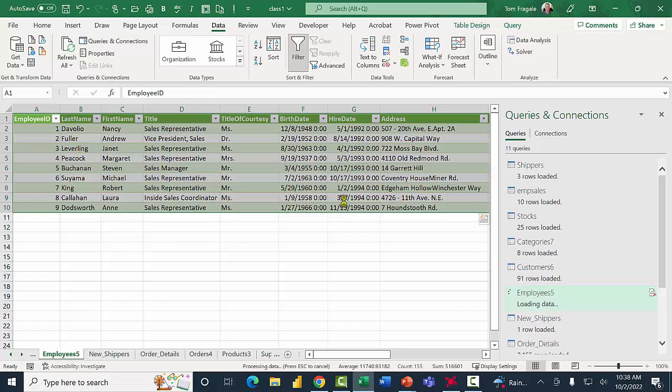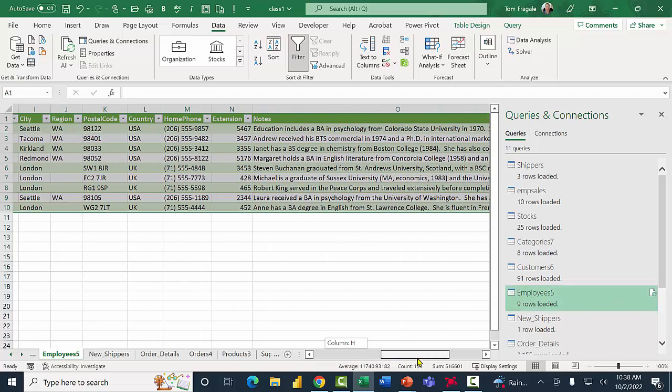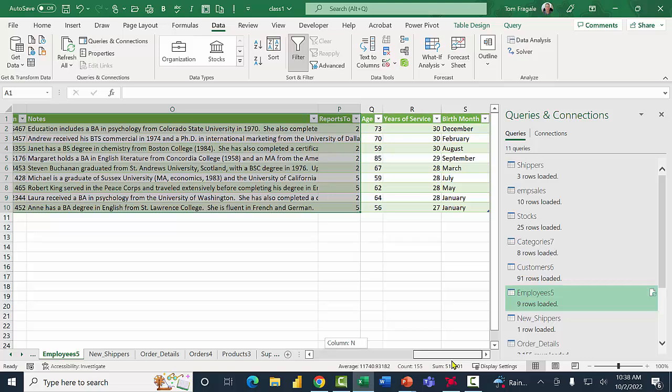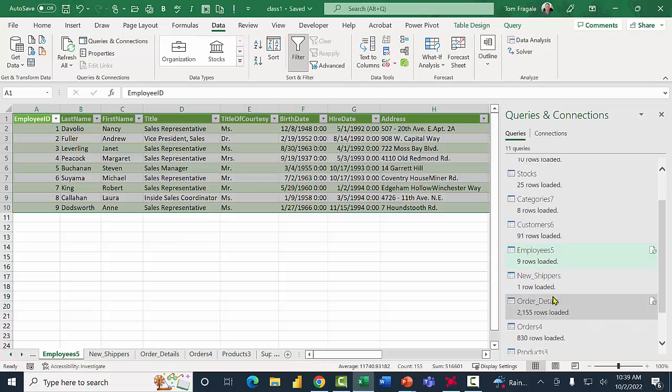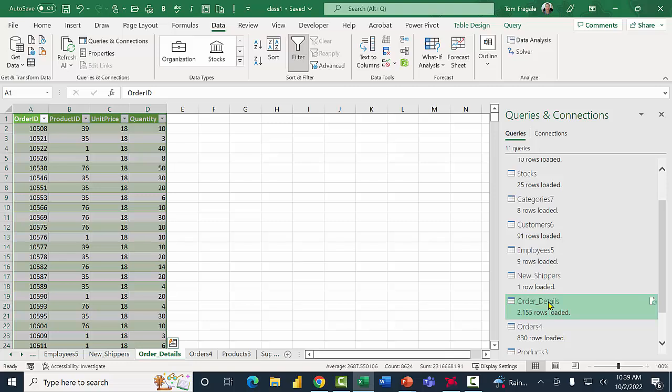If I scroll to the right, then we'll see the columns are just added in there. The age, the years of service, and the birth month. I'm going to save my work. Now, later on, we'll do something with the new shippers table. Let me go to the order details table.